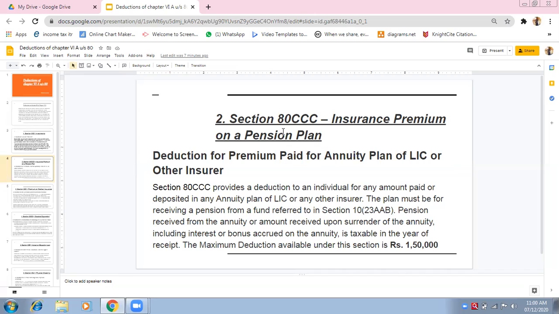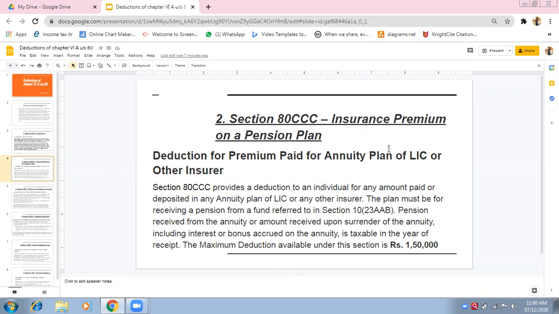Suppose after 30 years you are getting retired, now that lump sum amount will be converted to an annuity plan because it was included. Annuity plan means pension plan, annuity, annually. So now that lump sum amount will not be given to you. Every month pension will be given to you, or every 6 months, or annuity will be given. Annuity means annual amount. Every year the amount will be given to you. Instead of a lump sum amount, a type of pension will be given to you.